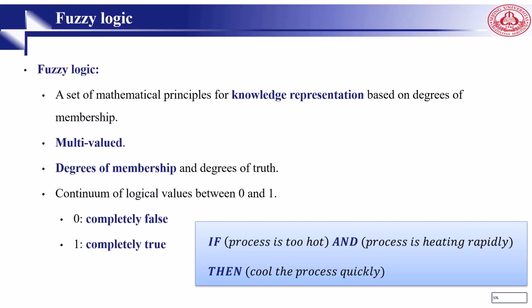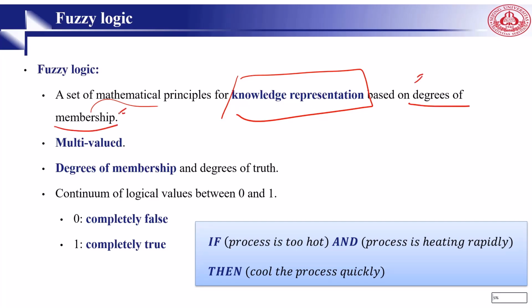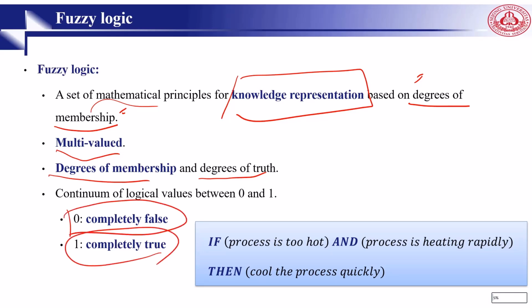Fuzzy logic is a set of mathematical tools for knowledge representation. As I told you already, we are going to talk about knowledge representation and how we use the concept of degree of membership. Unlike two-valued Boolean logic, fuzzy sets are multi-valued, and fuzzy sets deal with the degree of membership function and degree of truth. Here, we use a continuum of logic values between 0, which is completely false, and 1, which is completely true. But between 0 and 1, we have infinitely many values.